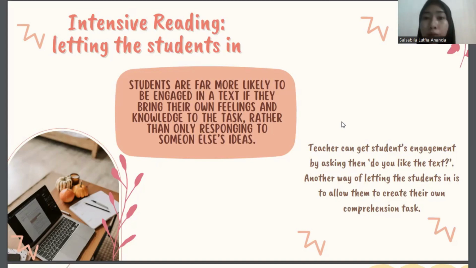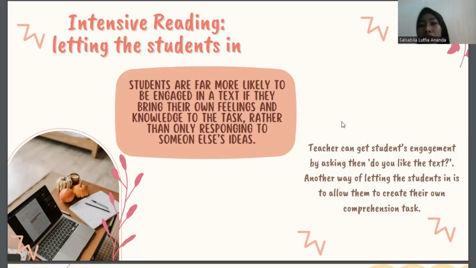Or what do you think about the first paragraph, for example? And another way of letting the students in is to allow them to create their own comprehension task. The question is important because if we only ever ask students technical questions about language, we are denying them any effective response to the content of the text.